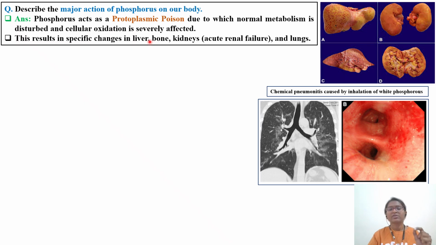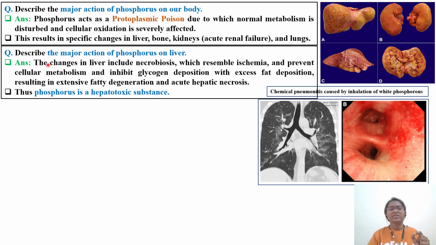So what are the target organs? Liver, bone, kidney. This phosphorus is causing acute renal failure, and it is also affecting the lungs. Okay, so describe the major actions of phosphorus: what are the adverse effects of phosphorus on the liver?